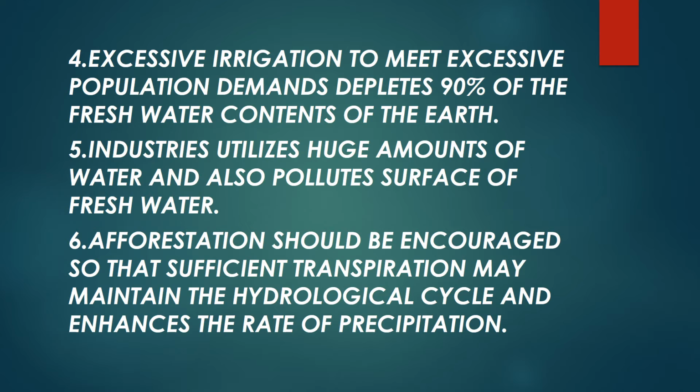Afforestation should be encouraged so that sufficient transpiration may maintain the hydrological cycle and enhance the rate of precipitation. So if we are planting more trees, then we can also encourage transpiration. Transpiration here means that the water that is being evaporated through the aerial parts of the leaves, and if transpiration is taking place, it is maintaining the hydrological cycle and it is also helping in the precipitation, that is rainfall.